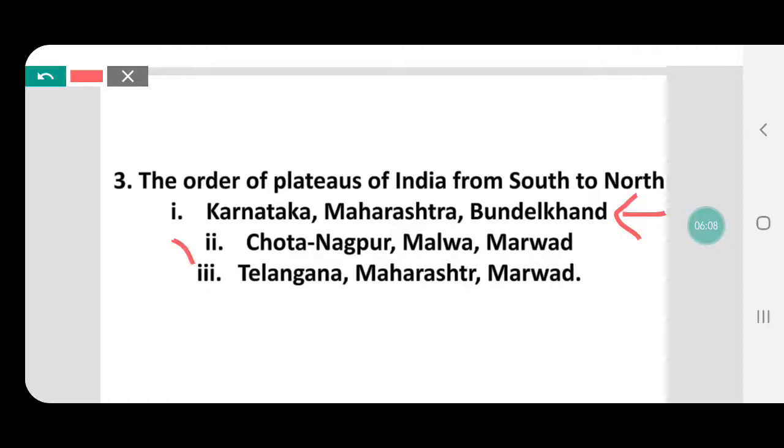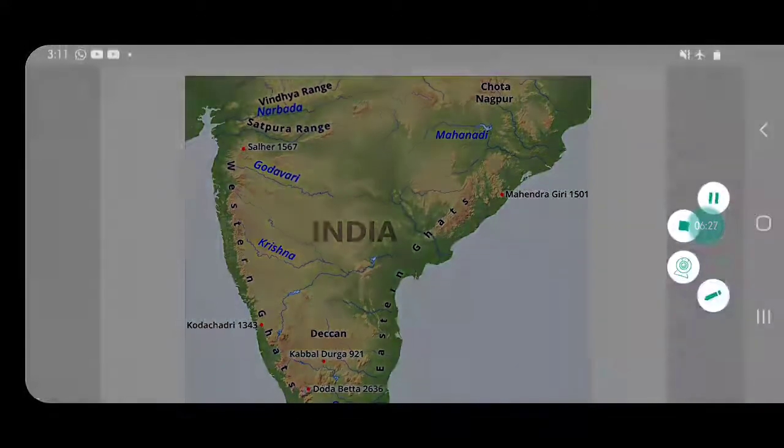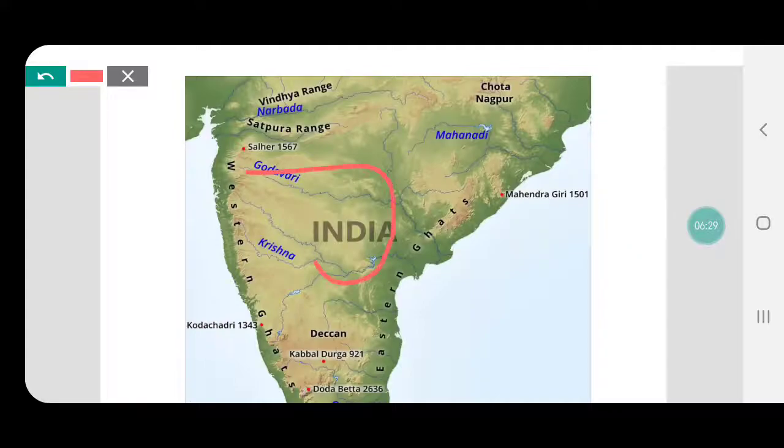And Chota Nagpur, no, that is in the northeast. Telangana, though it is in the south, is more on the eastern side. So we take Karnataka, followed by Maharashtra on the top, followed by Bundelkhand above it. So this was the map: Karnataka, Maharashtra, and above that is Bundelkhand.